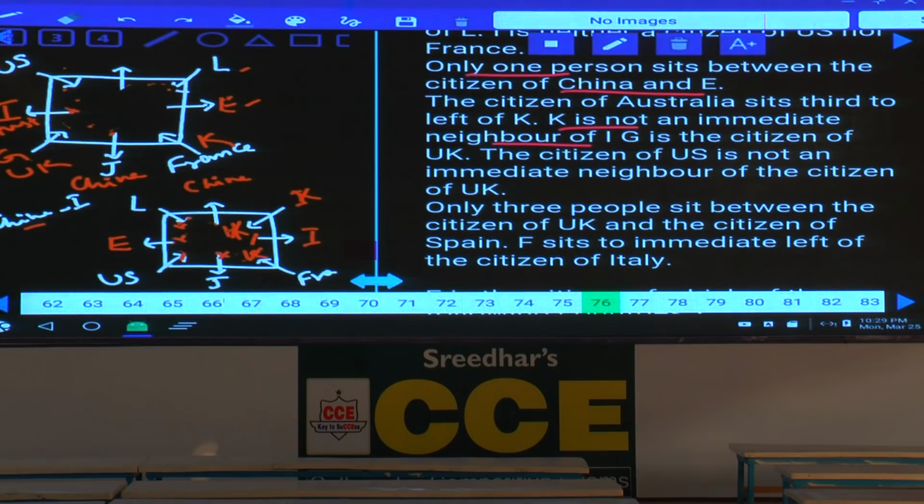And out of which if you take K at this place, the person from Australia and US must be at the same place. Is it possible here? Because Australia sits to the left of K, not possible, K cannot be here. If K cannot be here, then K must be here. If K is here, then to the left of K is Australia, then China and Australia must be in the same place. Hence there is no possibility for this K and Australia, and the second case is completely ruled out. Now we are left with only one case.